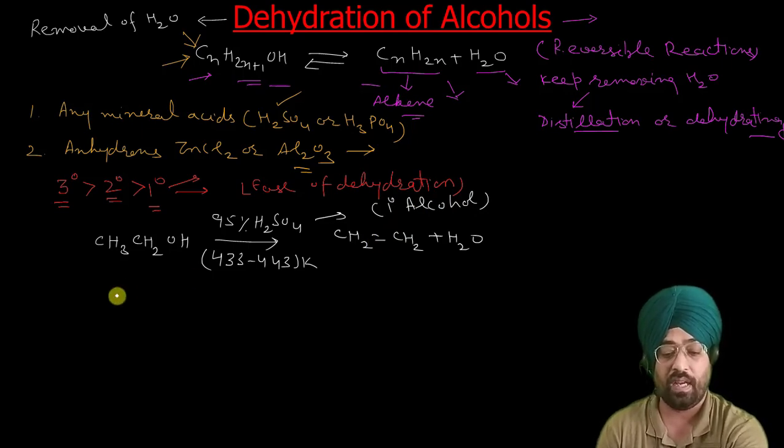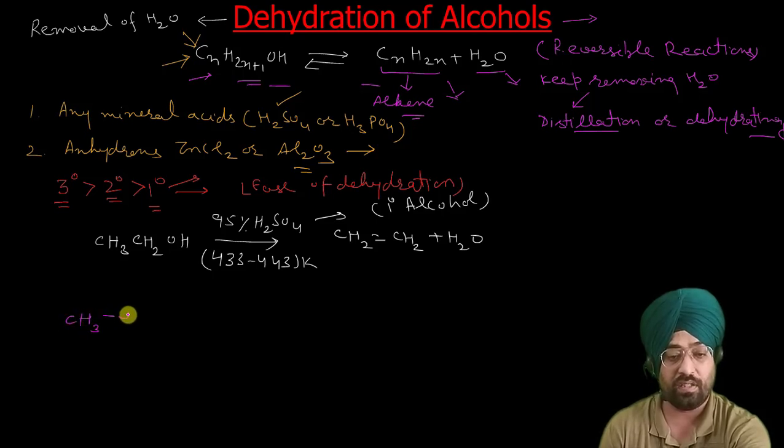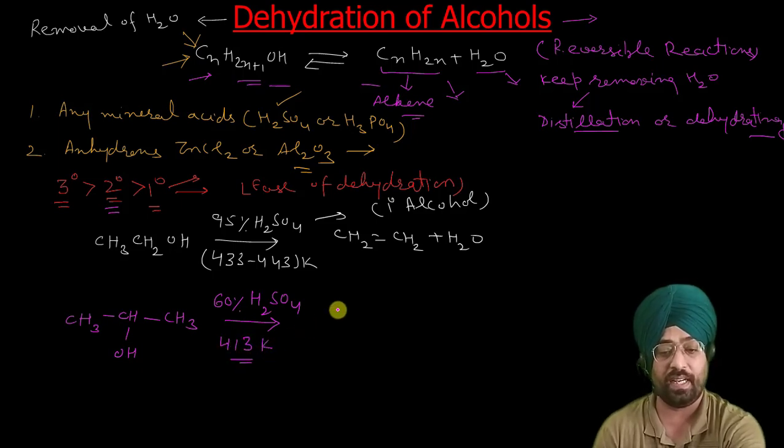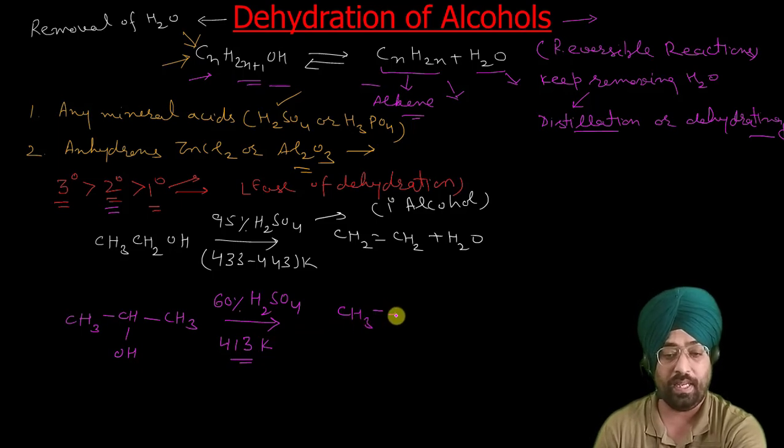Now let us see a secondary alcohol. The secondary alcohol goes like this: CH3CHOHCH3. As I have said, it can be dehydrated more easily compared to primary alcohol. It requires around 60% sulfuric acid, which is less concentrated, and the temperature is also less, around 413 Kelvin. Around this temperature, it undergoes dehydration to give the alkene CH3CH=CH2.